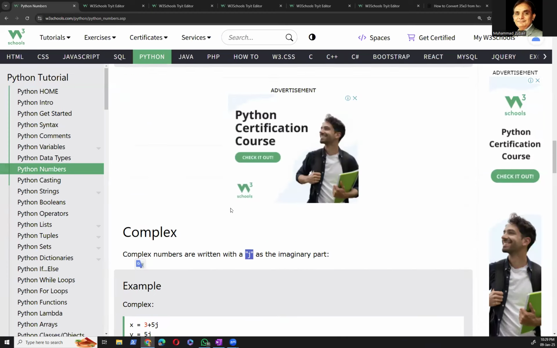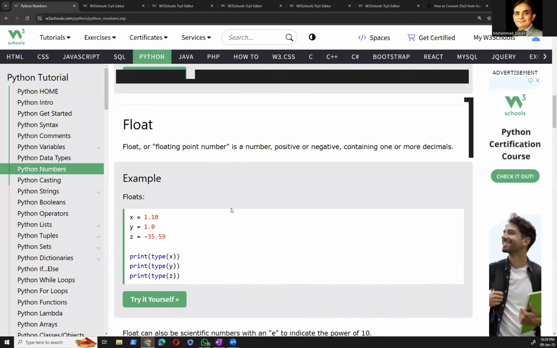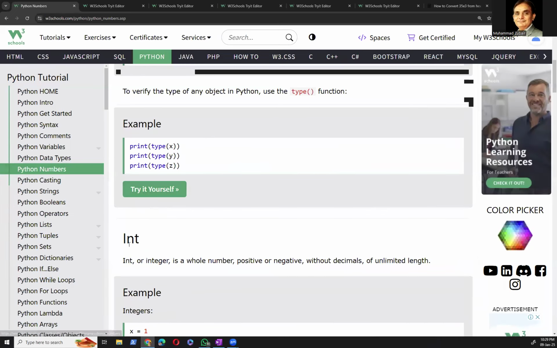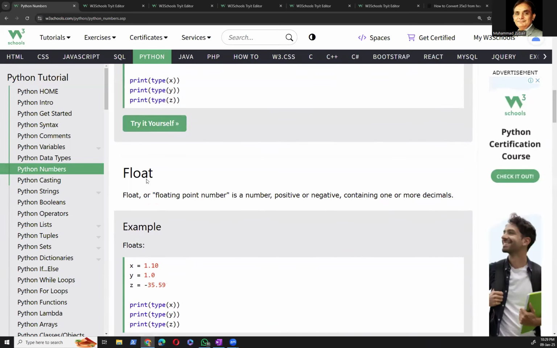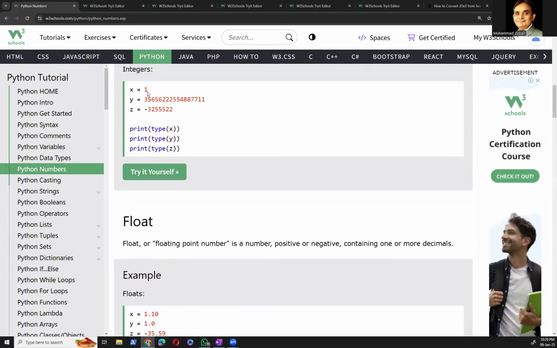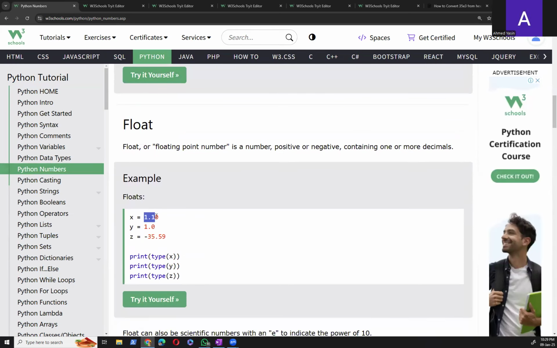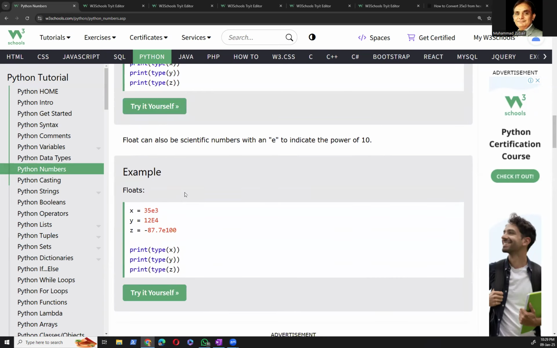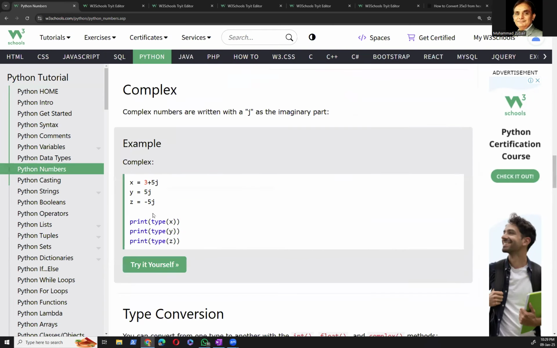Okay, so these were the three important data types: integer, float, and complex. Integers are the simple numbers, without decimal. Floats are numbers with decimal points. And complex numbers contain j at the end of each number.